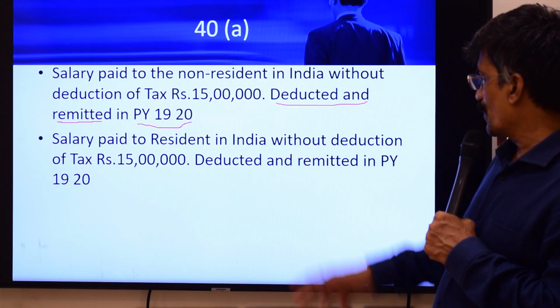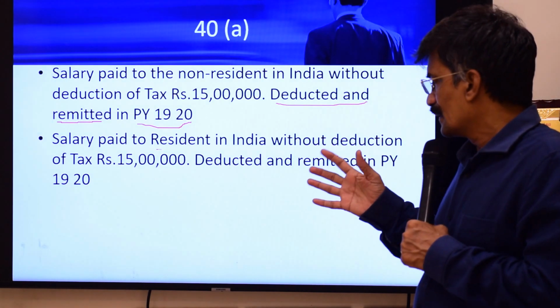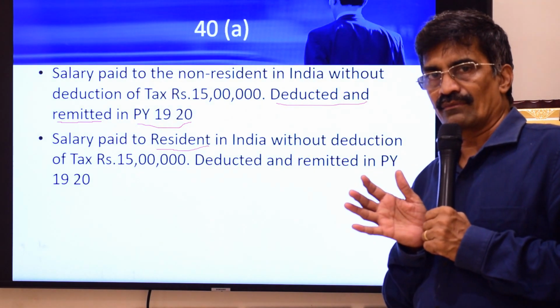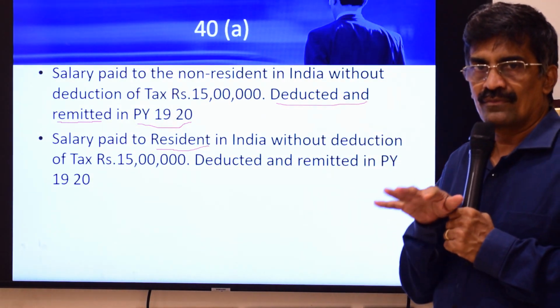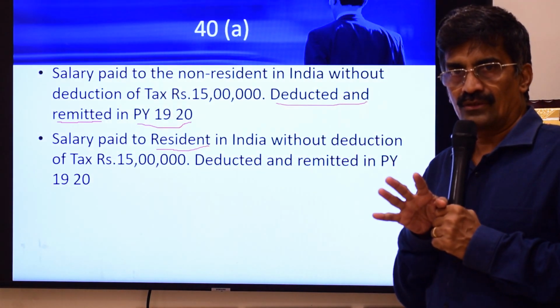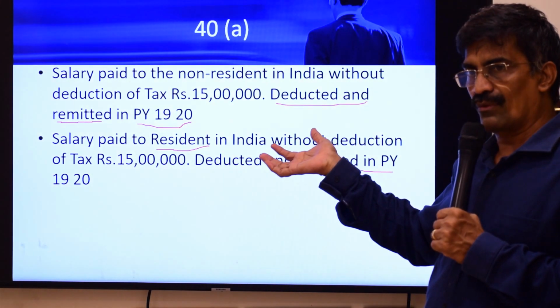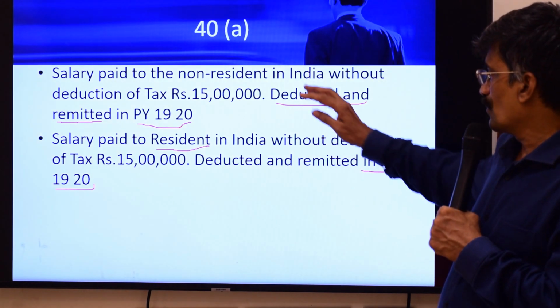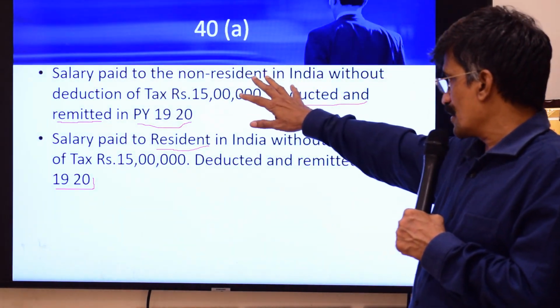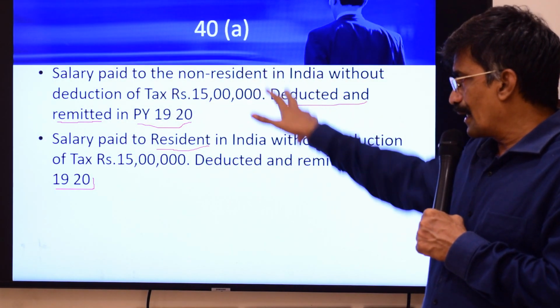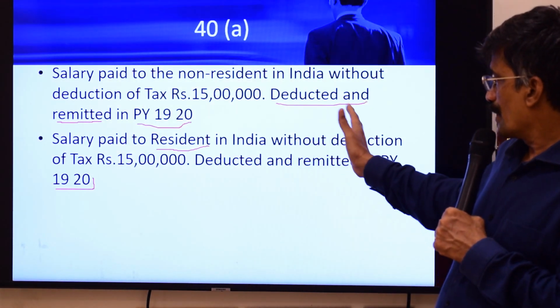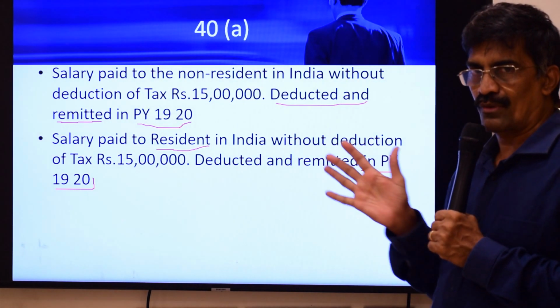But whereas when you take salary paid to a resident in India, this is not covered by 40(a)(iii). This will be covered by 40(a)(ia). In 40(a)(ia), you can remit the amount. If you deduct and remit in the subsequent year, you are eligible to claim. So, I just want you to understand, in both these questions, salary of 2018-19 is deducted and remitted in 2019-20. So, that's what you should understand.